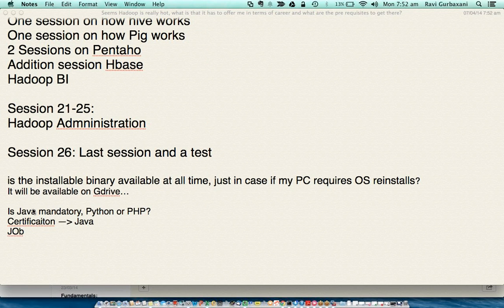For most job openings for Hadoop developers, let's say 85% of developer openings, Java is mandatory. There are a few companies here and there that use Ruby on Rails or Python instead of Java.